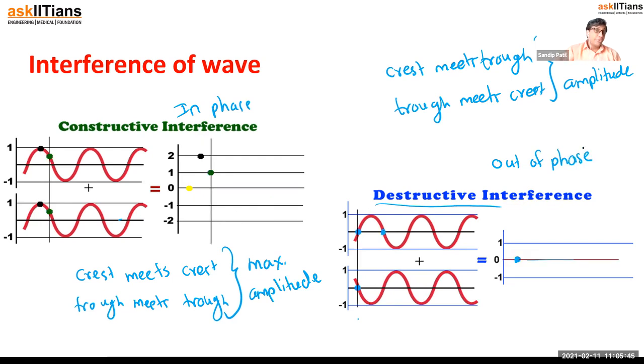So if you use two sources of sound which are in phase, you will hear the maximum sound, right? And if you use two sources of sound which are out of phase, you are going to hear minimum sound, or we can say no sound.